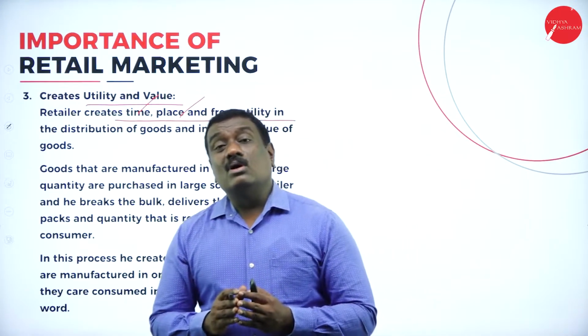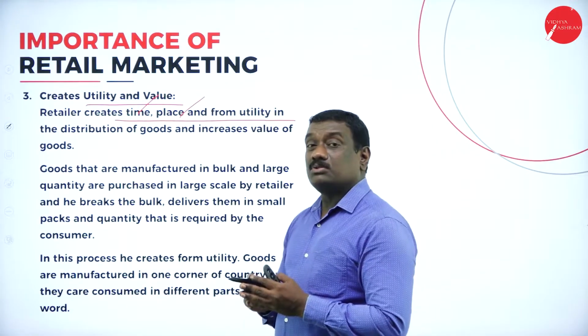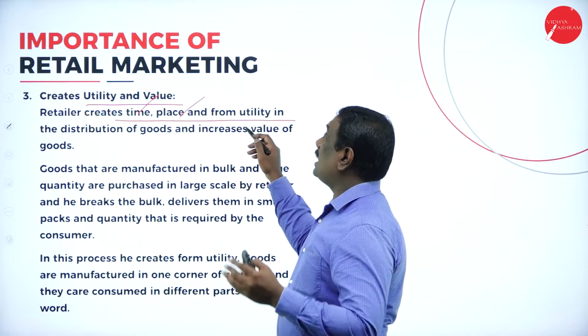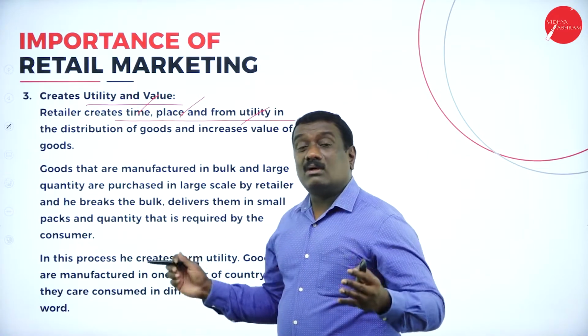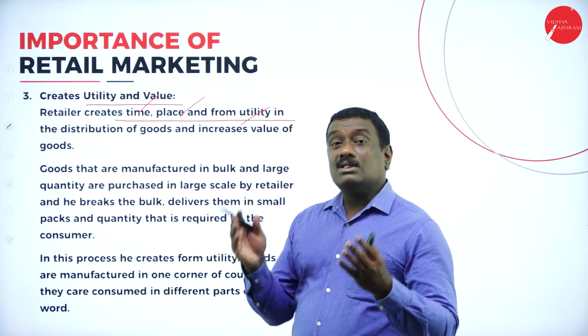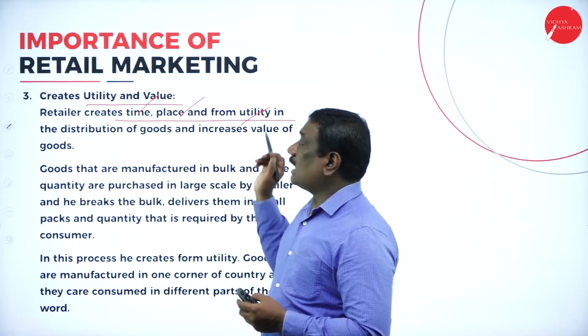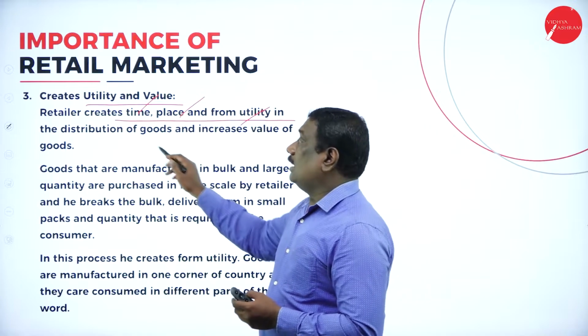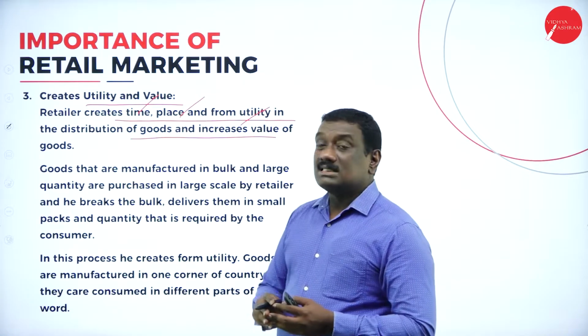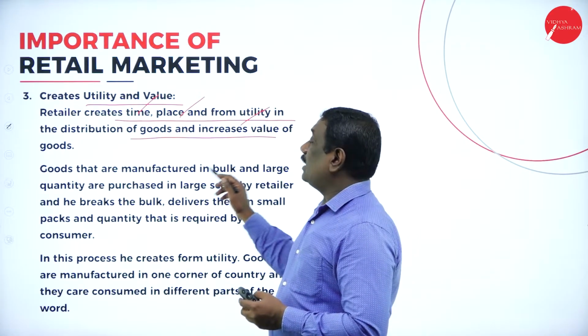In those kinds of places, retail shops will be established. And form utility: whatever things they want, accordingly he supplies those particular products. So he creates all the time, place, and form utility in the distribution of goods and services, right? That is the value of goods.